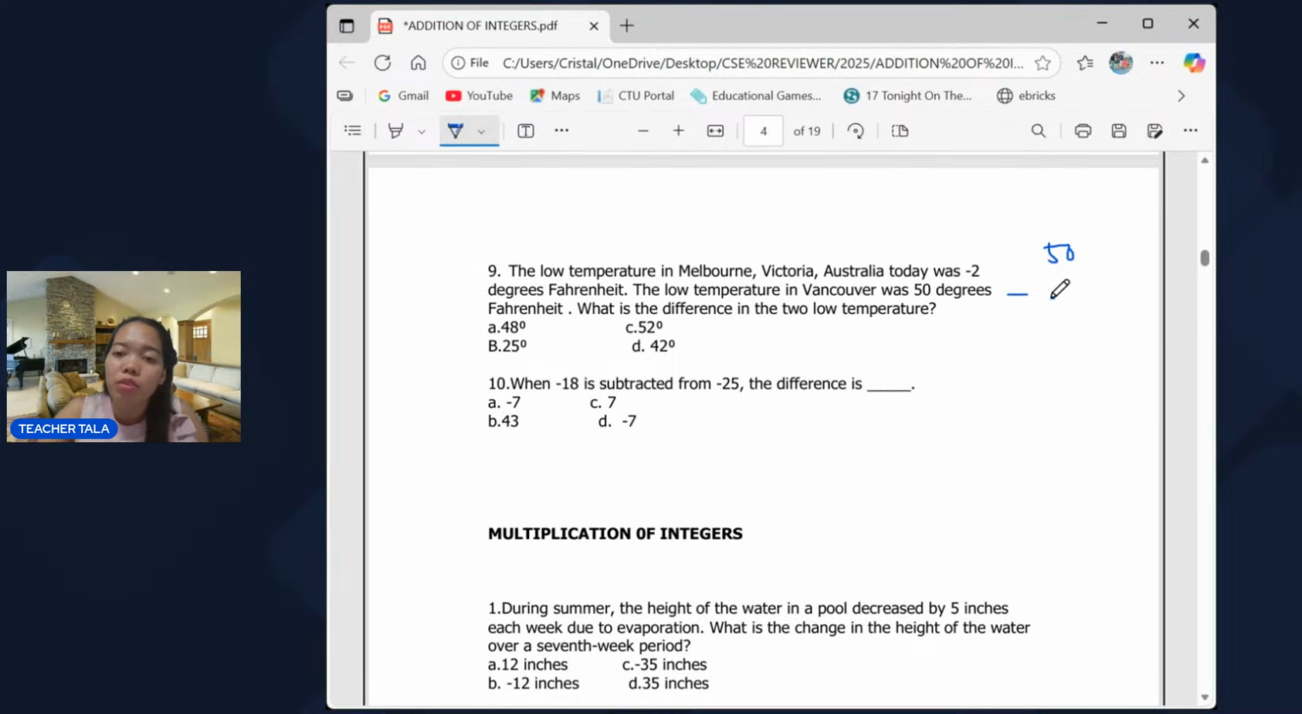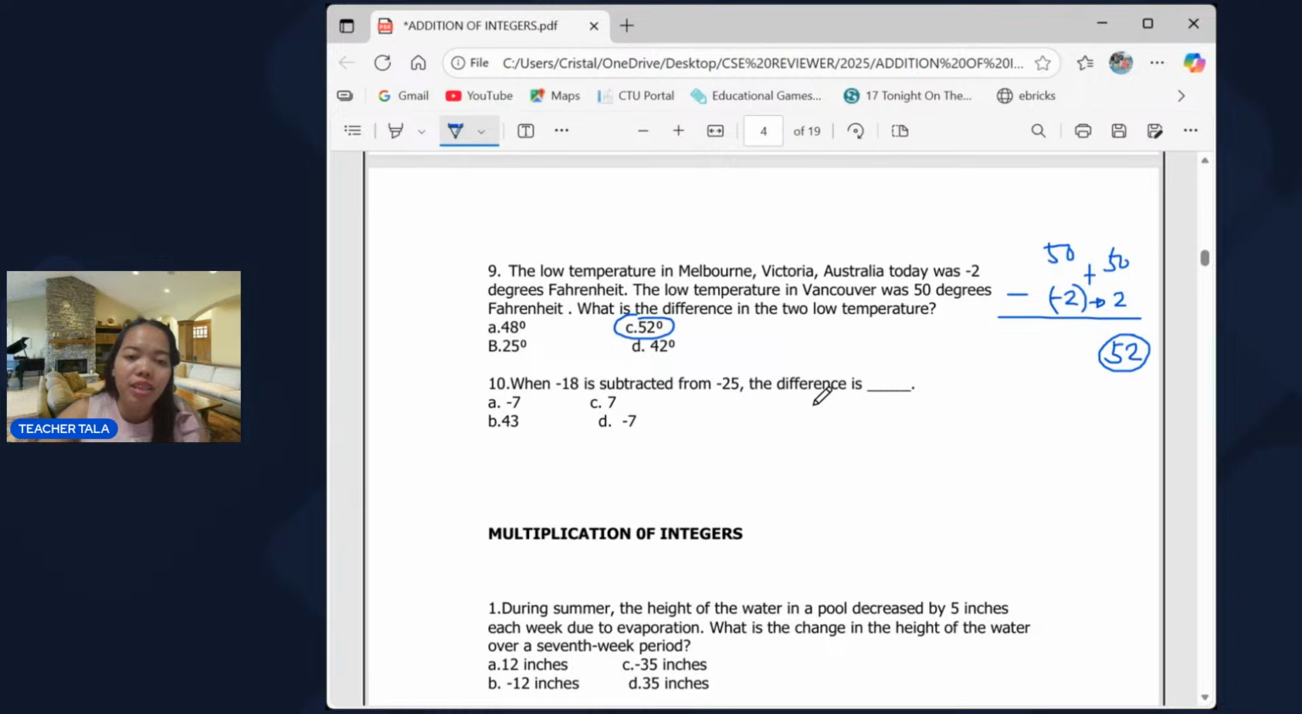So we have to subtract it with negative 2. Now we have to change the subtrahend sign, and it will become positive 2. Tapos plus na kay 50. So that's positive 52 degrees Fahrenheit. That's letter C, 52 degrees Fahrenheit.